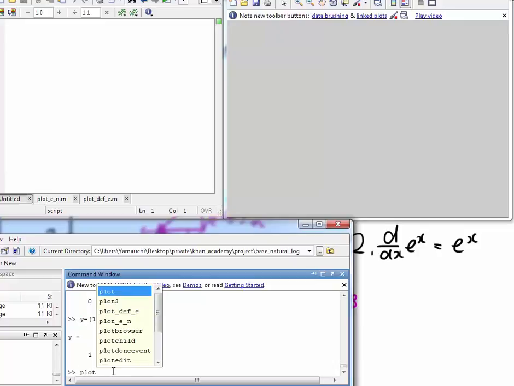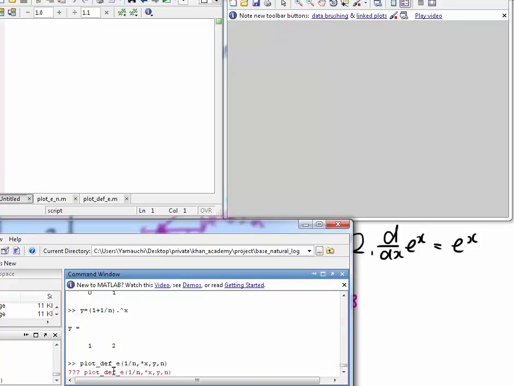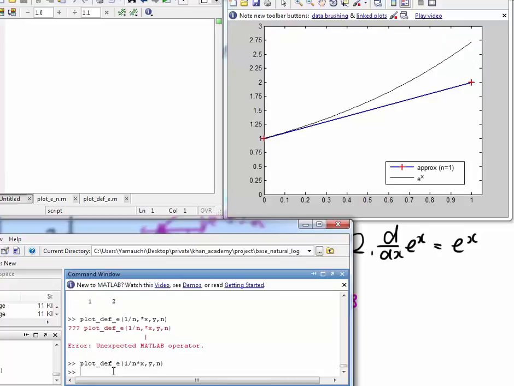Let's plot them. I have prepared the plotting function for this, with 1 over n, times x and y. So this is plotting. Here it starts with 1, the derivative is 1, and goes to 2. So this is the first approximation.